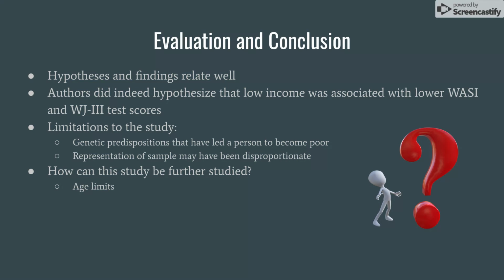So how can the study be furthered? Was a question I asked. There are age limits. In this, there were ages 4 to 22. I wonder, when the brain is fully developed, how that gray matter looks compared to someone in their mid-20s, when we have that peak of development.